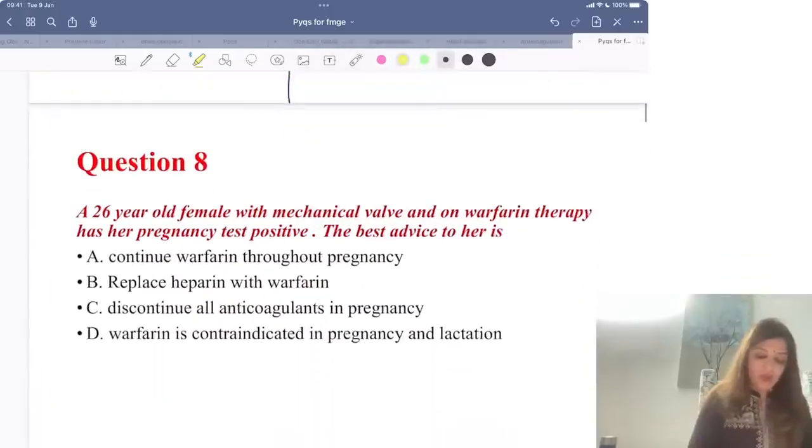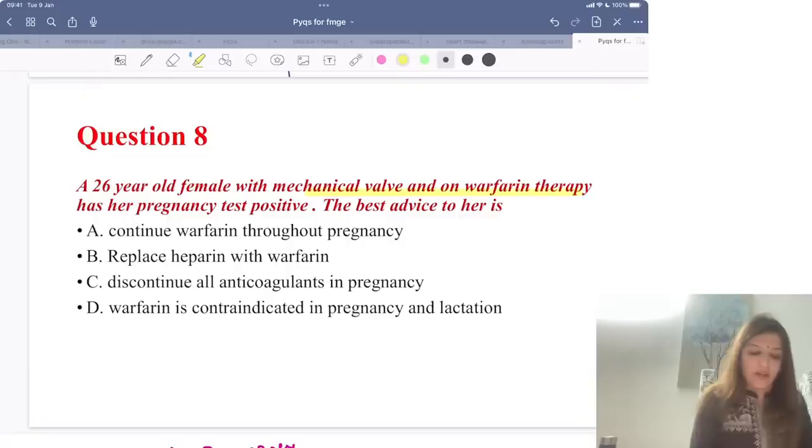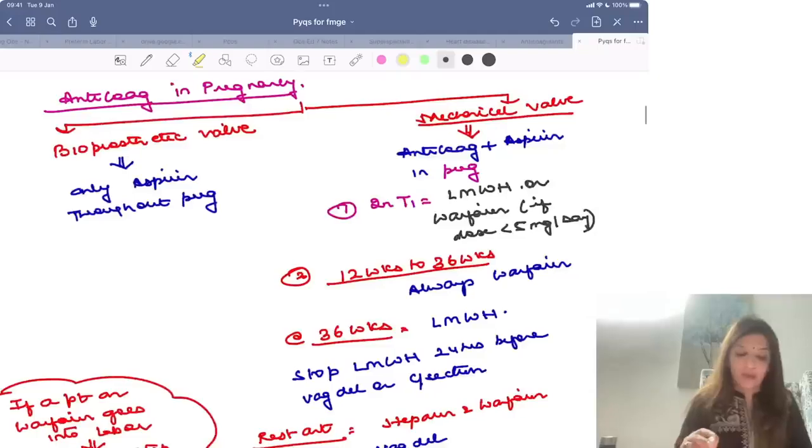Okay. Coming to the next question. A 26-year-old female with a mechanical valve on warfarin therapy has a positive pregnancy test. The best advice to give her is, very, very important, anticoagulant use during pregnancy.